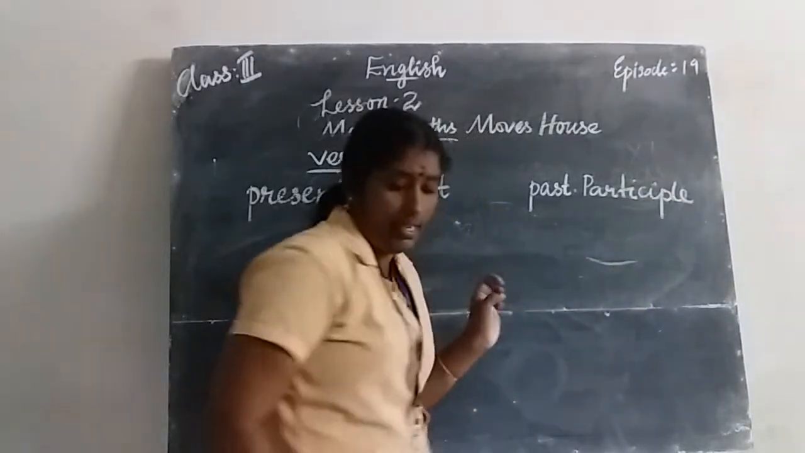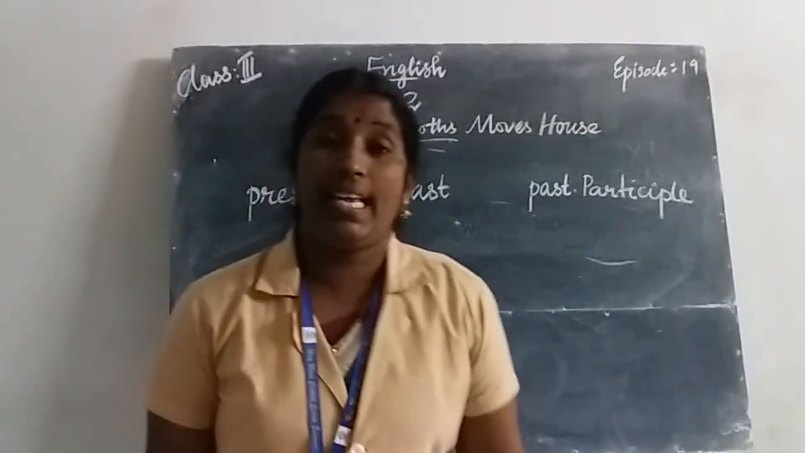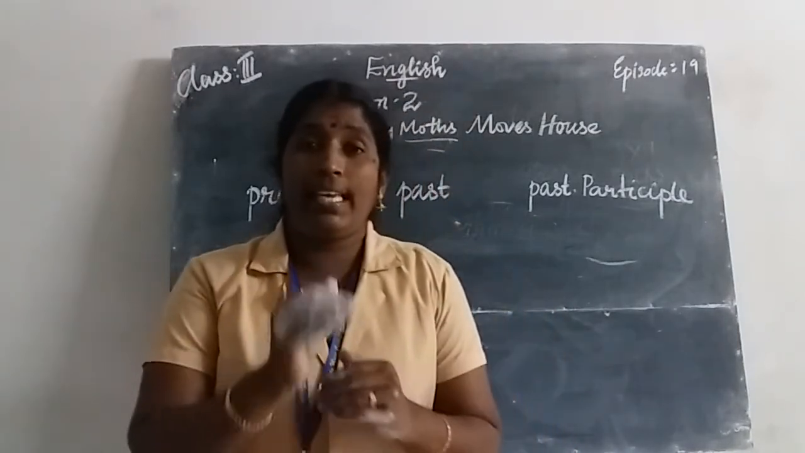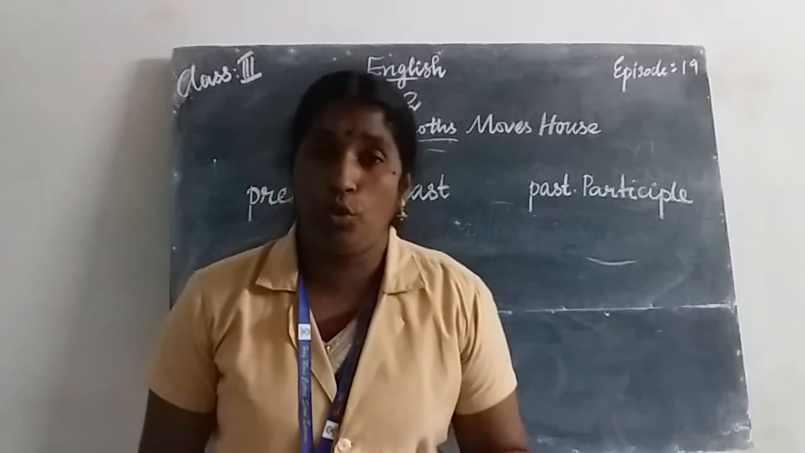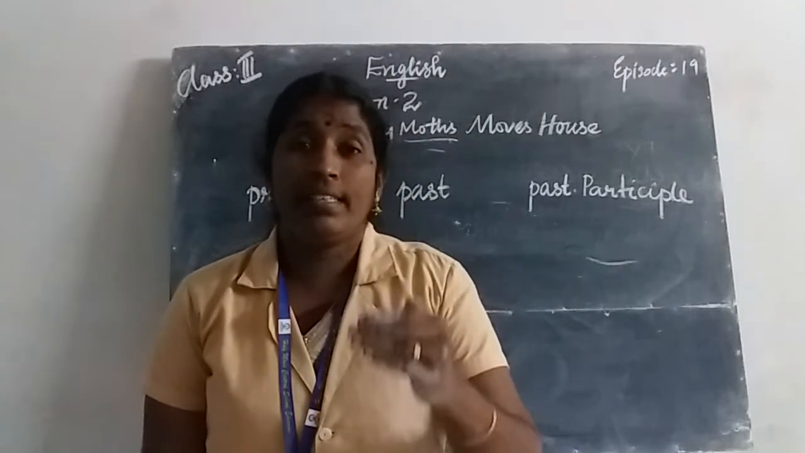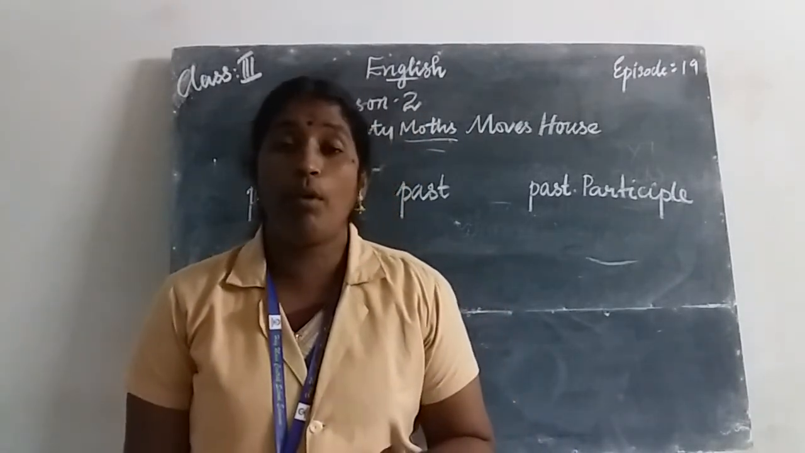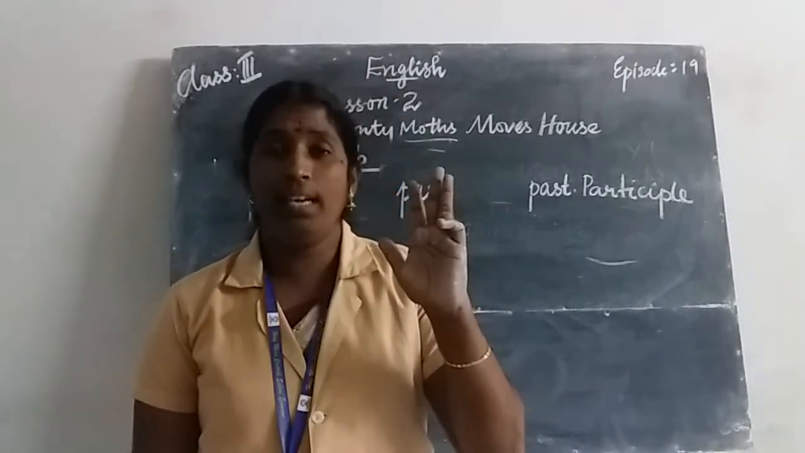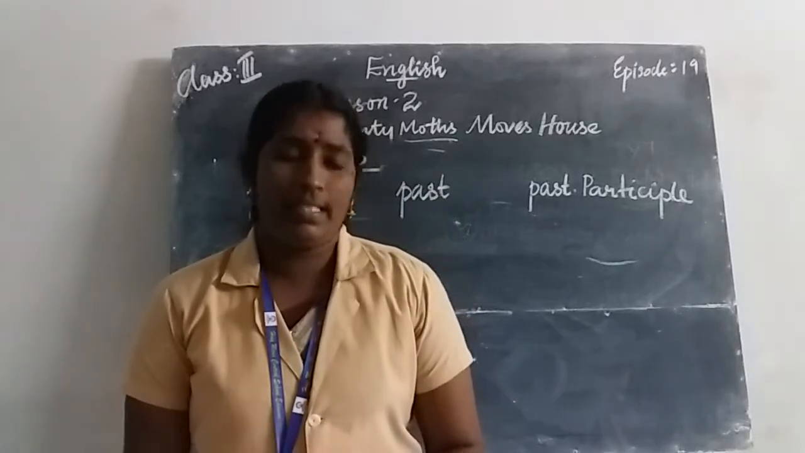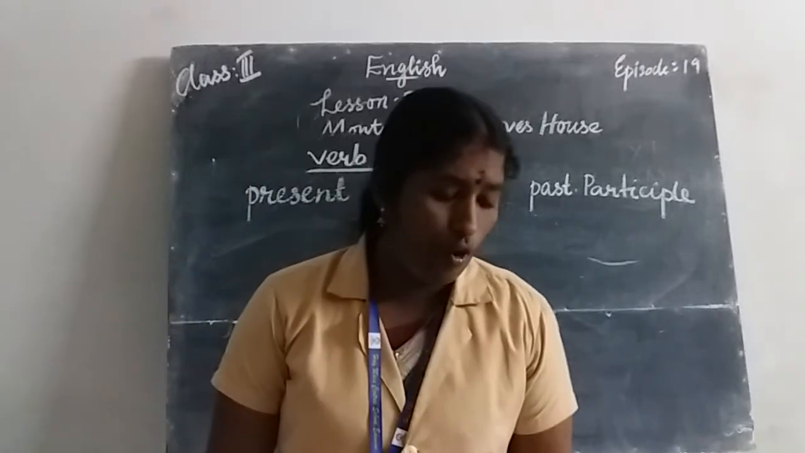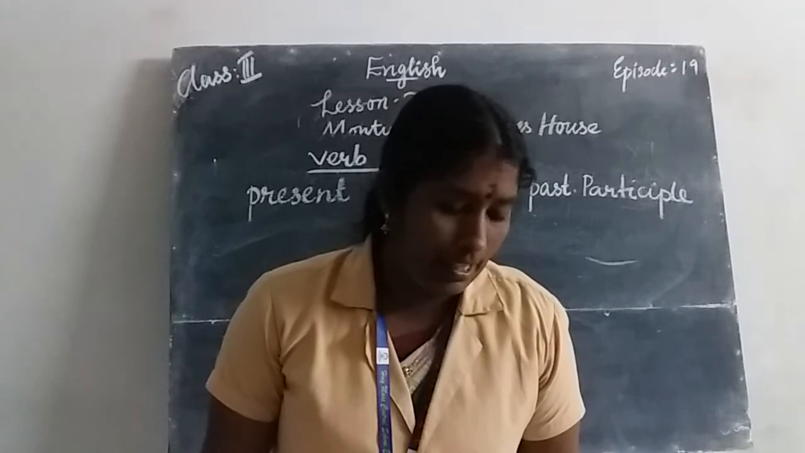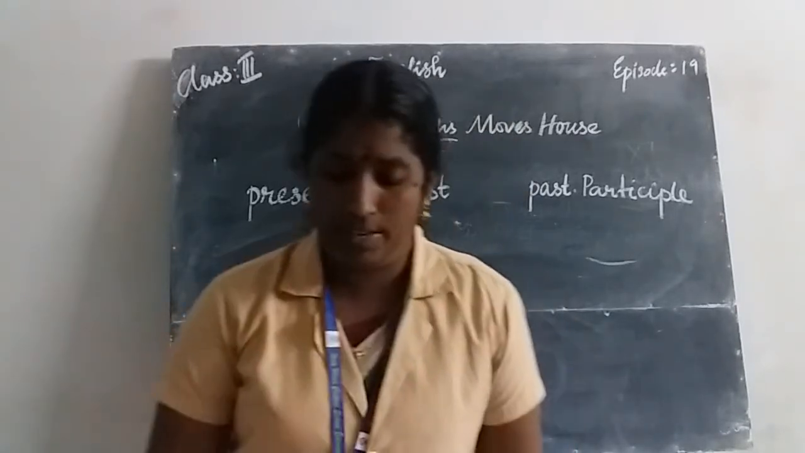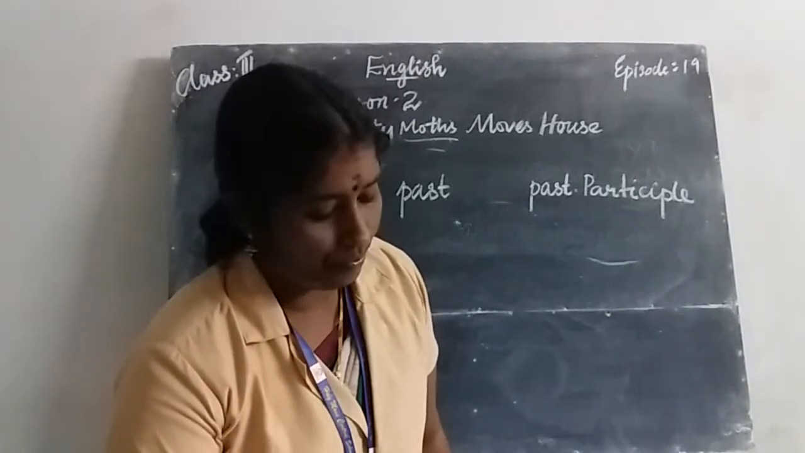C-I-P-L-E. Present, past, past participle. According to the time when an action took place, we divided tense into present, past and future. There are three forms: present, past and future. Let us have a look at the examples.